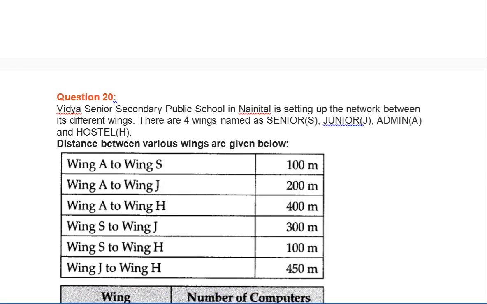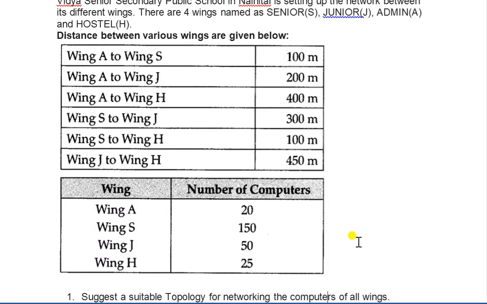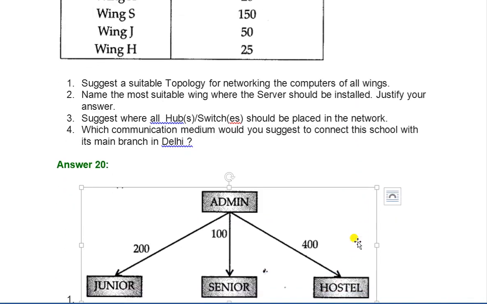Now question number 20. So here, wing S has more computers as compared to the others. So suggest a suitable topology for networking the computers of all wings. So this is the layout. Suggest the most suitable wing where the server should be installed. So wing S. Suggest where hubs and switches should be placed in the network for all the computers, and which communication medium would you suggest to connect this school with the main branch in Delhi.